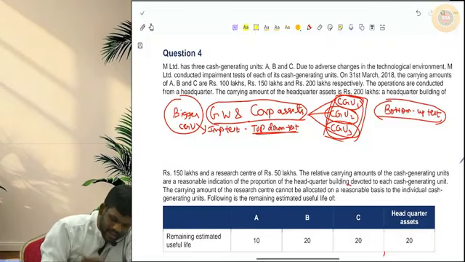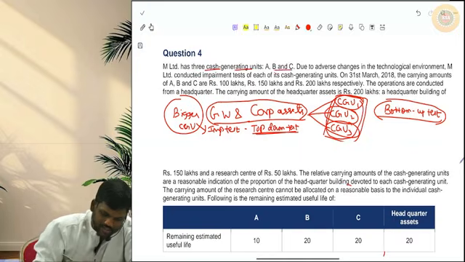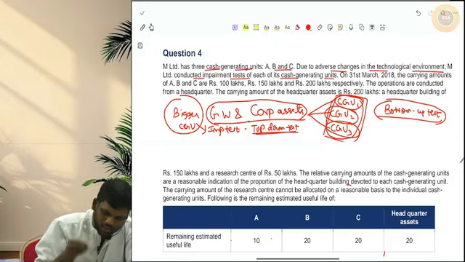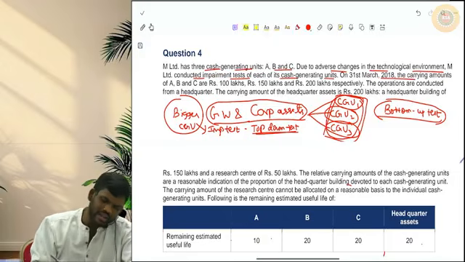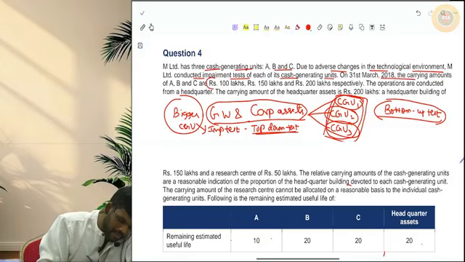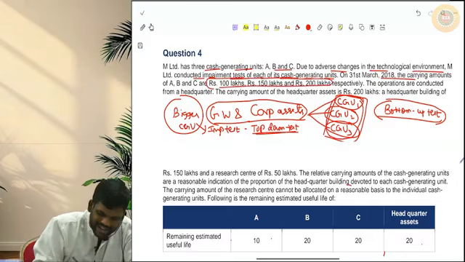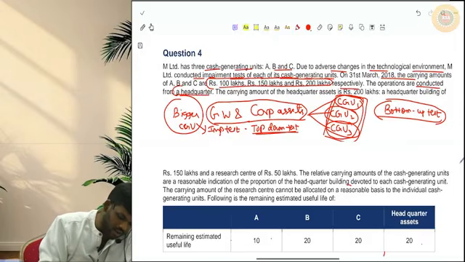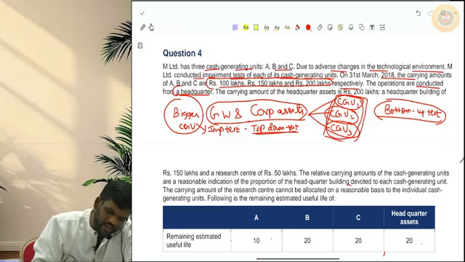M Limited has 3 cash generating units, A, B and C. Due to adverse changes in the technological environment, M Limited conducted an impairment test of each of its CGUs. On 31st March 2018, the carrying amounts of A, B and C were 100, 150 and 200 lakhs respectively. The operations are conducted from a headquarter. This is a corporate asset. The carrying amount of the headquarter asset is 200 lakhs.